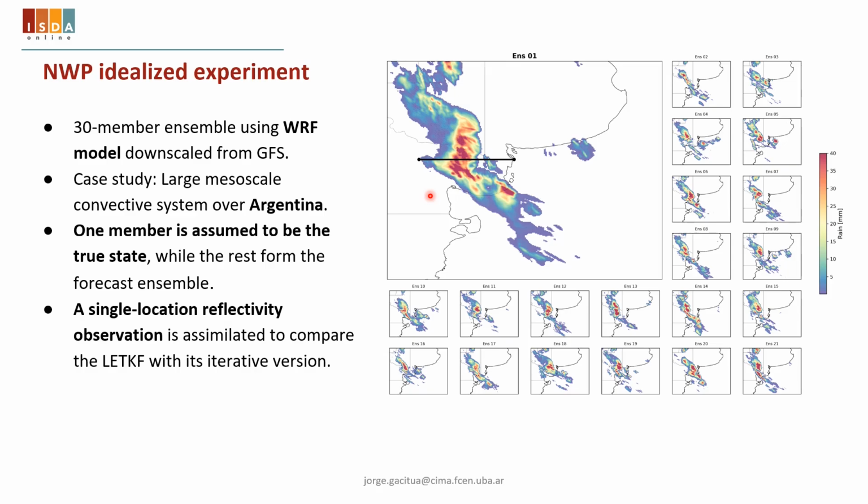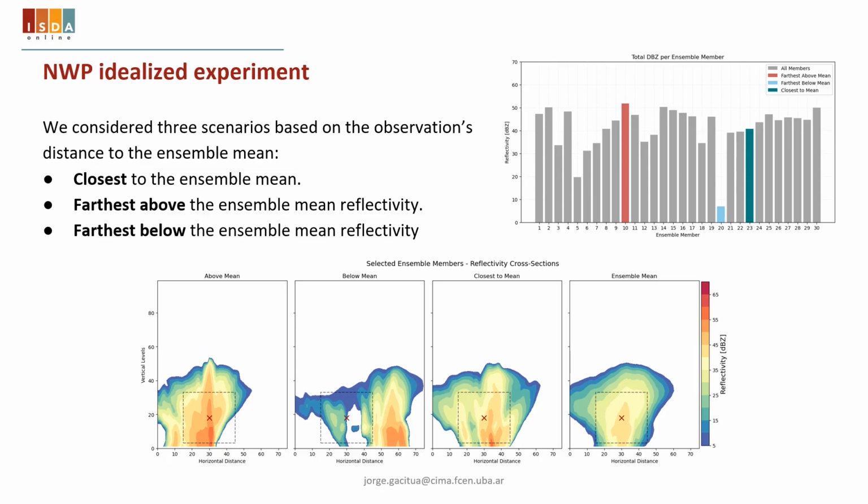For this case, we consider 3 scenarios: one in which the ensemble member showing the lowest reflectivity value at the observation location is selected as the true state, another in which the ensemble member with the highest reflectivity is selected as the true state, and another in which the ensemble member is closest to the ensemble mean.